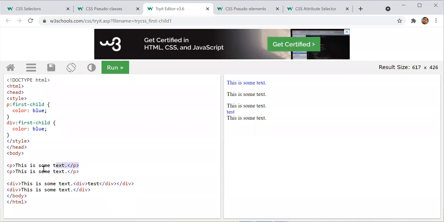Right. But why are they treating this as a child? No, this is not a child actually. This is the parent one. This is some text. This is like a paragraph child actually. This paragraph is a child.